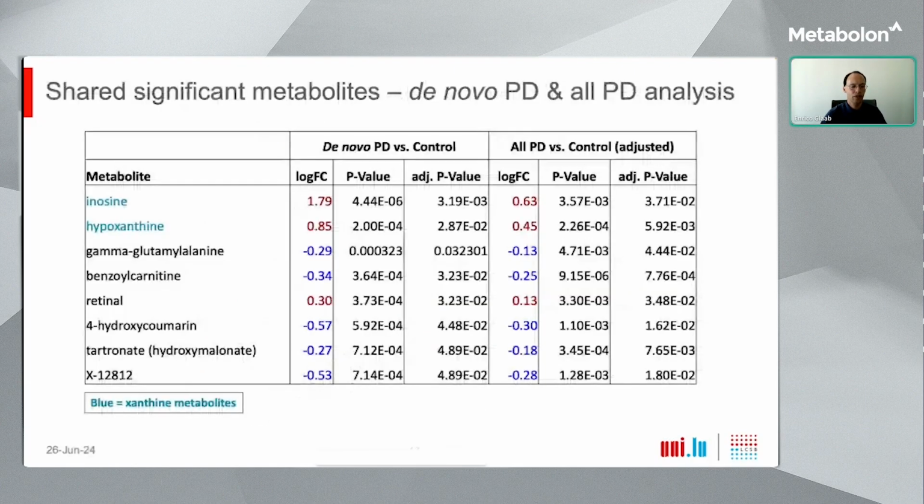So here you see the shared significant metabolites that are both significant for the untreated de novo patients on the left and for the complete cohort involving the treated patients on the right. So we can be sure that these results are well supported across many subjects and are also clearly treatment independent. And again, also in this filtered ranking, we see some of the most significant and strongest changes among xanthine metabolites. In particular, the two top-ranked metabolites highlighted in blue belong also to this group.